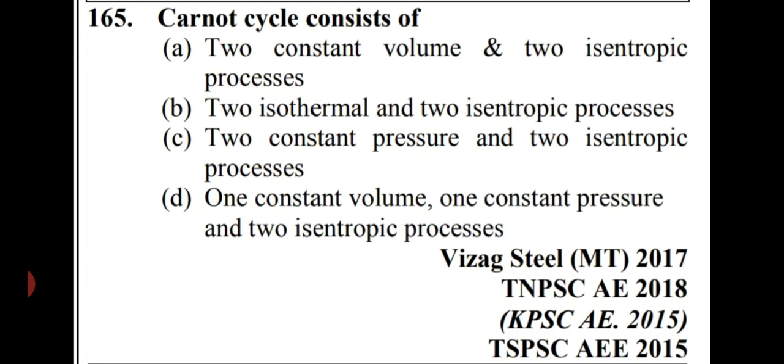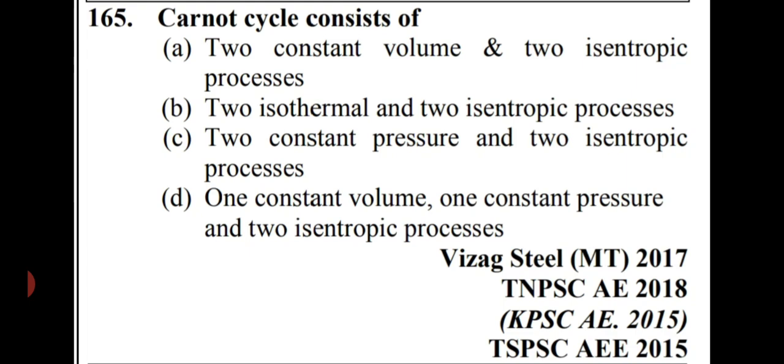Okay, next question. Carnot cycle consists of. Friends, options are two constant volume and two isentropic processes, two isothermal and two isentropic processes, two constant pressure and two isentropic processes, or one constant volume, one constant pressure, and two isentropic processes. It is a very frequently asked question, as you can see that it has been asked in Vizag Steel MT 2017, TNPSC AE 2018, KPSC, TSPSC. Okay, so friends, in this case, our right answer is option number B, that is two isothermal and two isentropic processes.